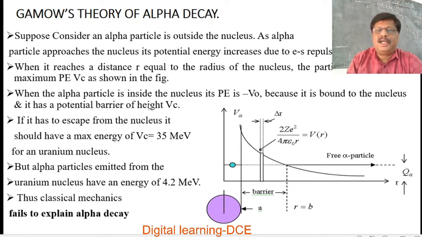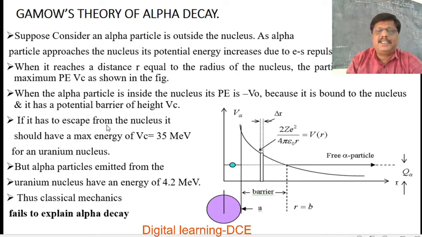Suppose the alpha particle is inside the nucleus, what happens? Potential energy is minus V0, because it is bound to the nucleus and has to escape against the strong nuclear force. It has a potential barrier of height Vc.